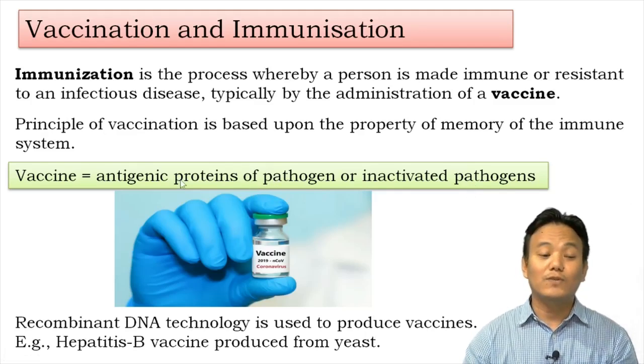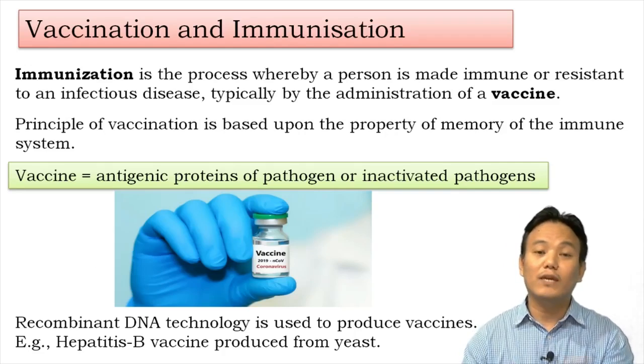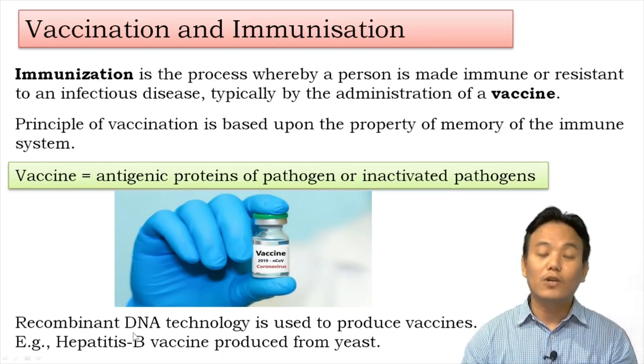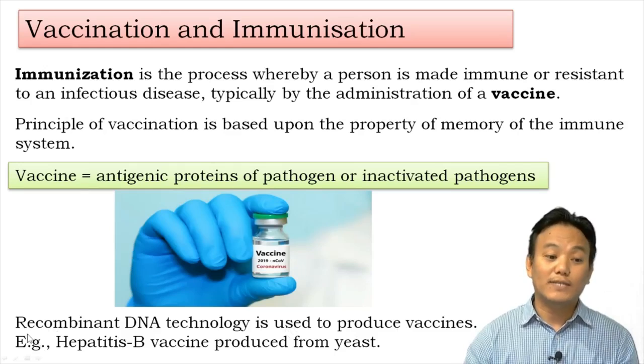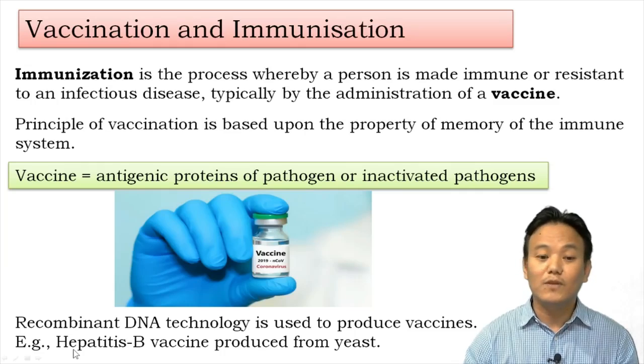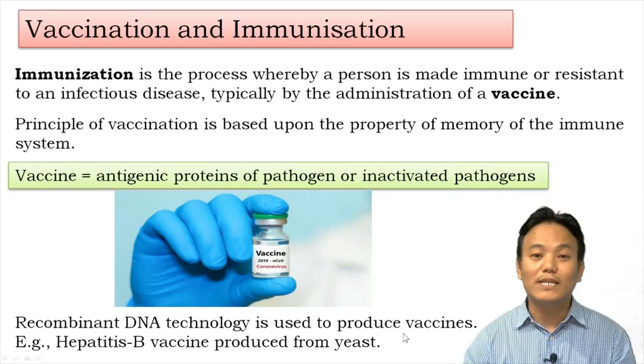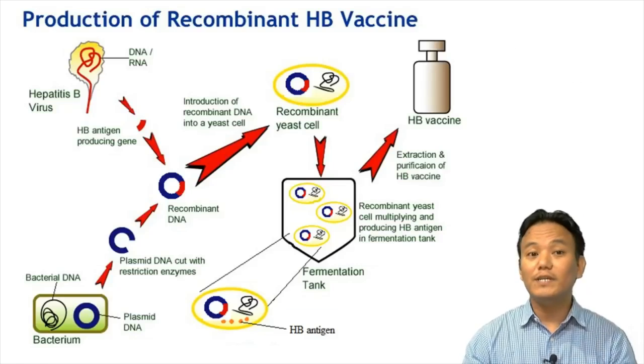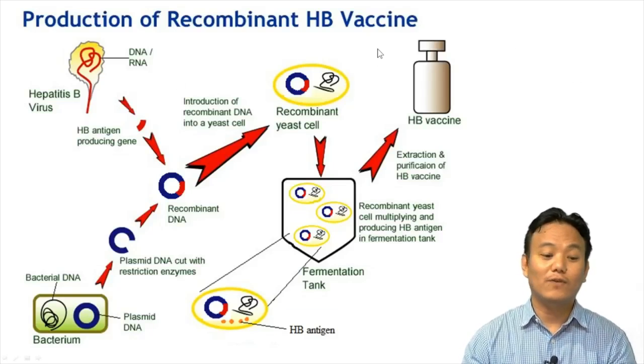So nowadays we are using recombinant DNA technology or biotechnology to produce vaccines on a much larger scale. We don't have to grow viruses and bacteria in order to make vaccines. We can use recombinant DNA technology to produce vaccines on a larger scale. Right? An example of that is that we have prepared the hepatitis B vaccine from yeast. Right? We have produced the hepatitis B vaccine from yeast by using recombinant DNA technology. We will be studying recombinant DNA technology in detail in our later chapters.